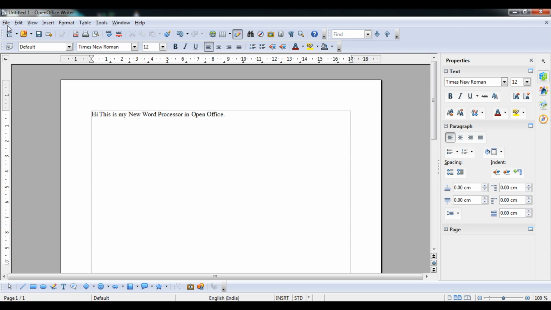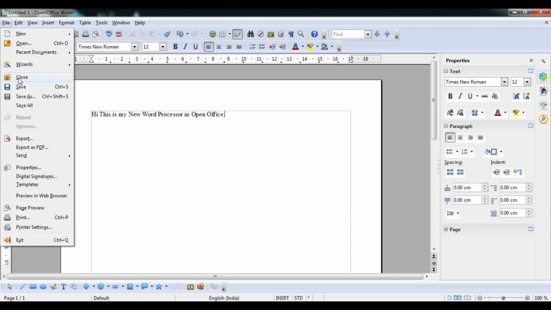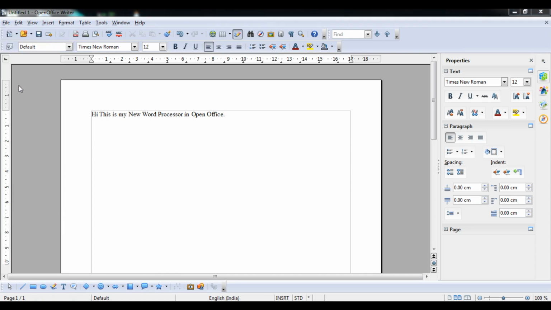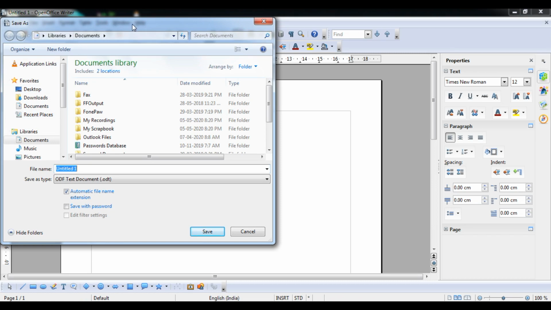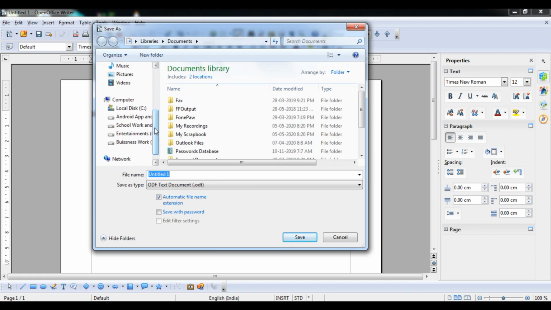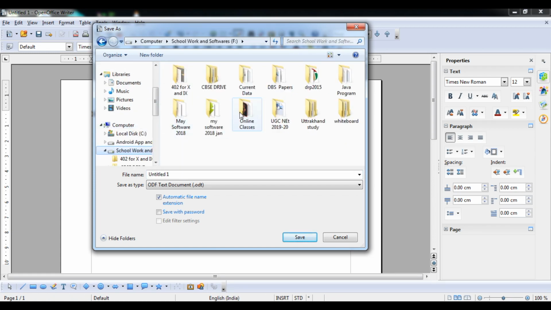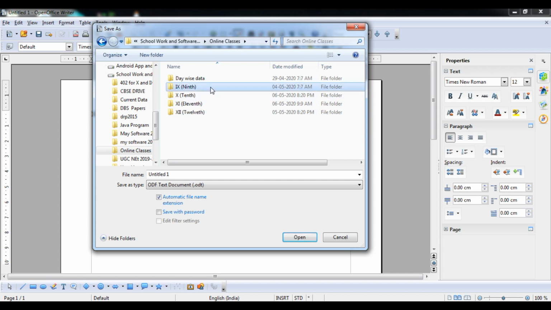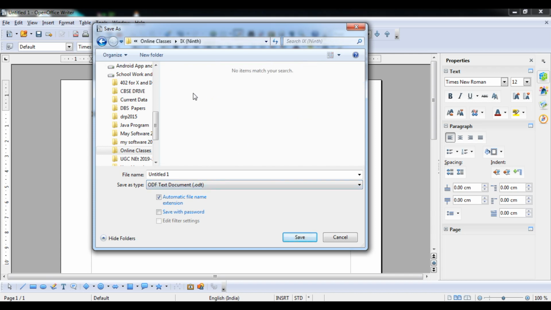So what will I do? The steps are simple: go to File and press the Save button. Okay students, after clicking Save, you can see the Save As dialog box appears in front of you. Go to the particular area where you want to save. I want to save inside the 9th class folder. Okay, so here I am going to create a folder, here is my work folder.